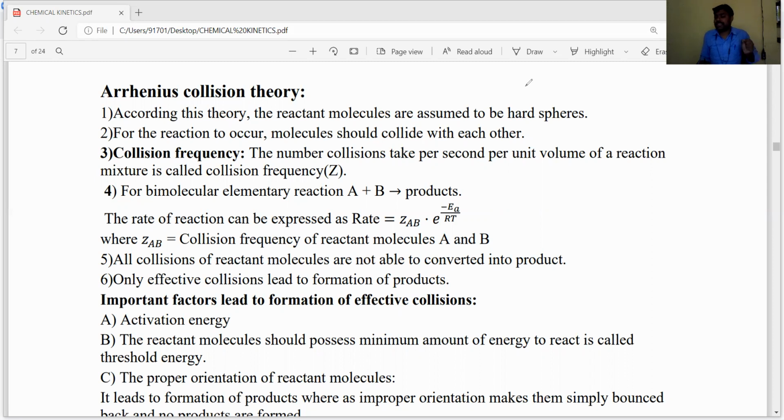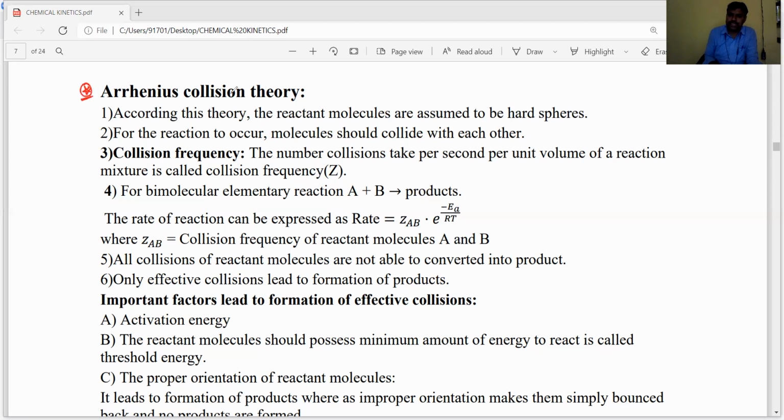Activated complex or transition state or reaction intermediate formation, how the reactants are converted into products by the formation of the activated complex or transition state, we explained by using the potential energy level diagram. Okay, dear students, now in today's class we'll discuss the Arrhenius collision theory.